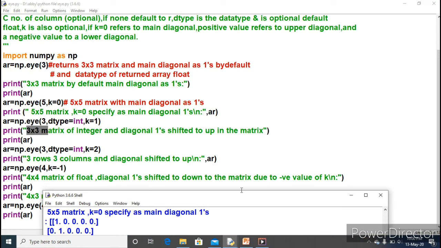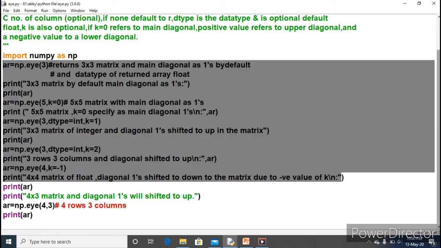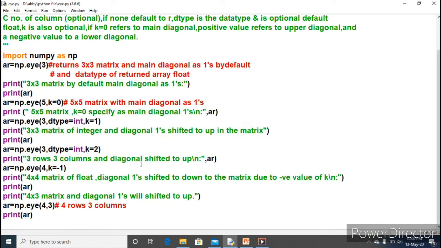And the last output, as you can see here, is I 4,3, that is 4 rows, 3 columns. No other argument is mentioned, so the main diagonal will come once, but with 4 rows, 3 columns. Here I have specified the 3 columns and the 4 rows.